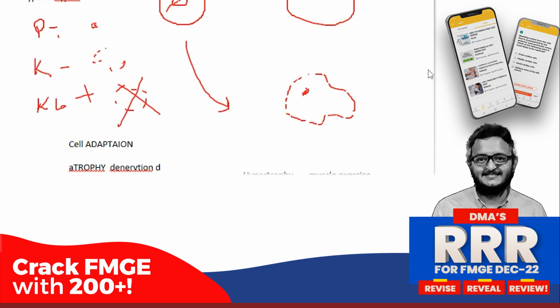Pregnancy, excellent. So what I'm saying is the pregnant uterus. Remember, for the uterus there are two questions. The uterus will have both hyperplasia and hypertrophy during pregnancy. Why? Because it will get thickened and increase in size, and it will also increase in number. So both happen during pregnancy. If they ask what happens in a postpartum uterus, it will have atrophy, right? Because the hormonal regulation is lost and it is not getting used, so it will have atrophy. So this is simple. The examples are important, please remember that.